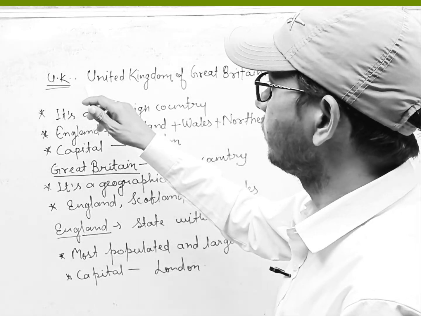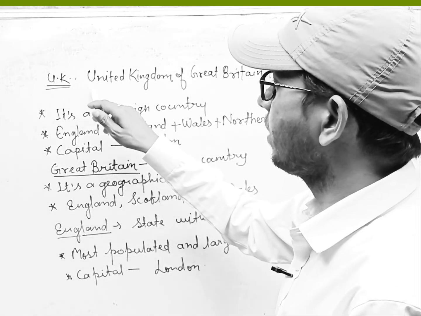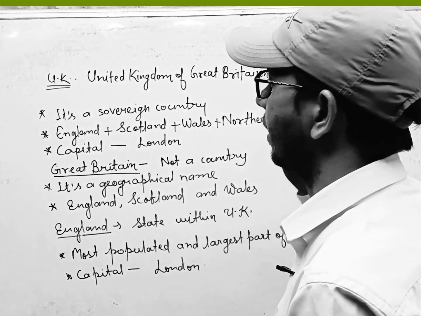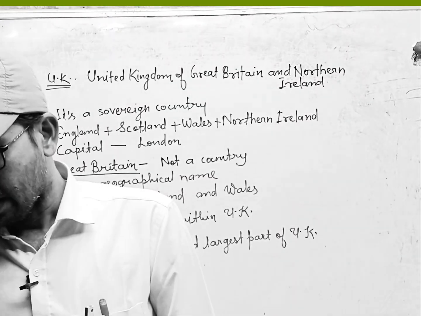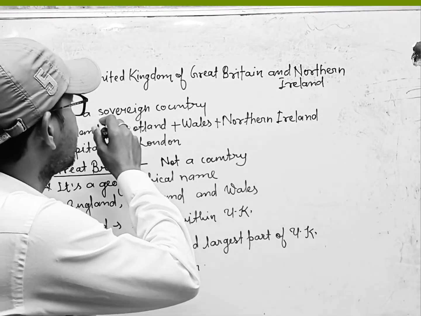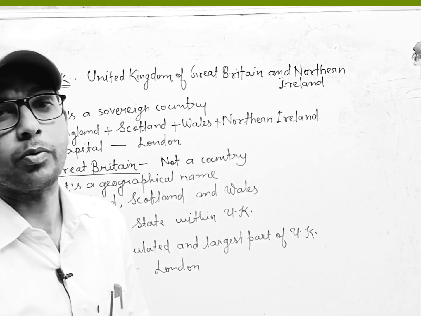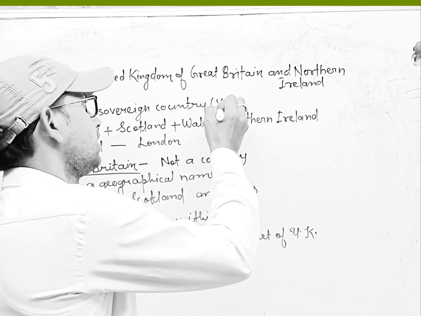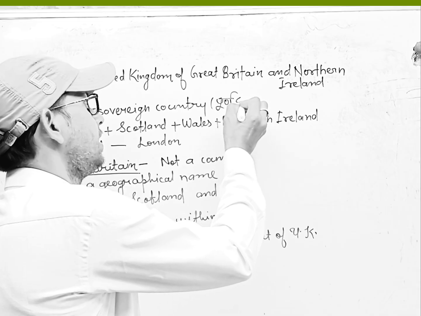What is UK? UK's full name is United Kingdom of Great Britain and Northern Ireland. And UK is a sovereign country. It means it's a full country. In Hindi you can say पूर्ण देश.